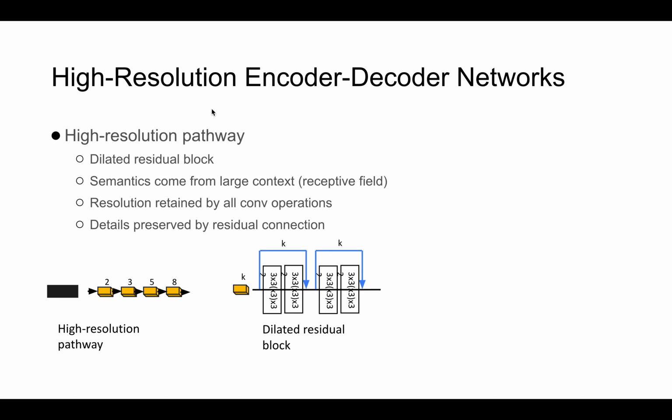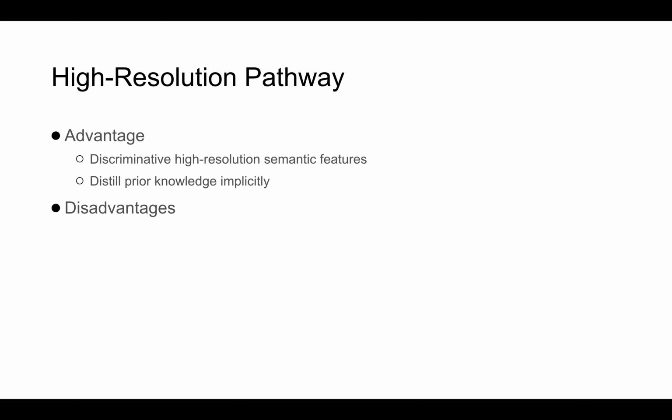So in this way, the high-resolution semantic features can be learned. There are several advantages. First, it can learn discriminative high-resolution semantic features, and also can distill prior knowledge implicitly. However, the disadvantage is also very obvious.